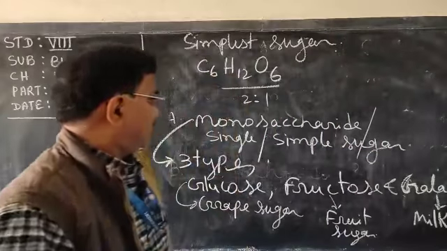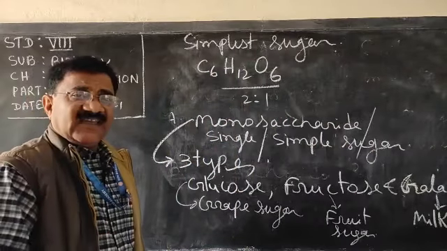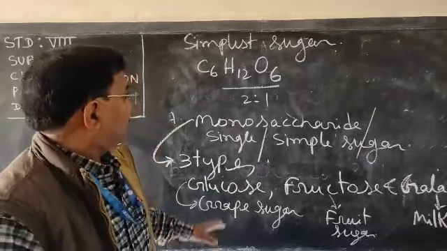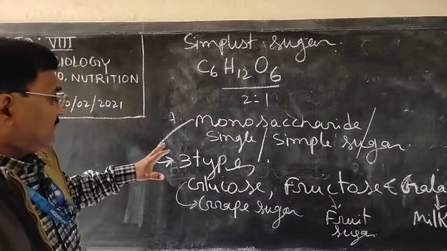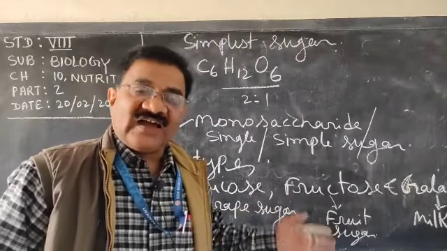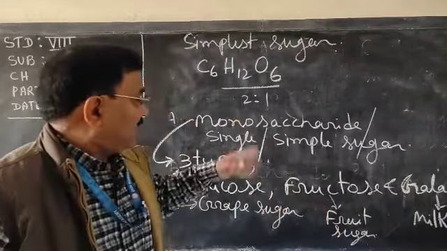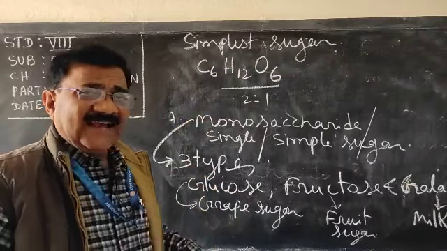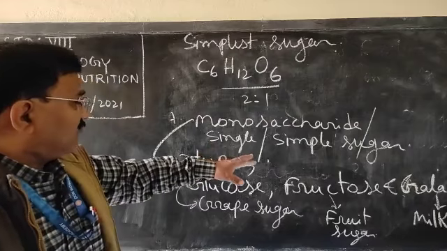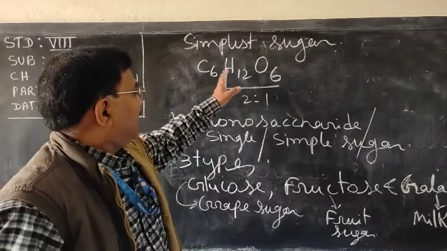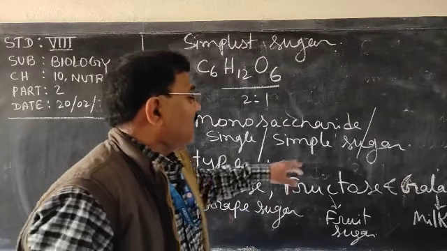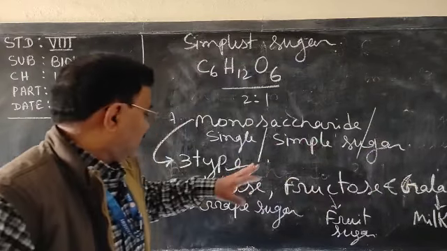Now see here, we were discussing carbohydrates: three types of carbohydrate, sugar, starch and cellulose. Sugar is of two types: monosaccharide and disaccharide. Monosaccharide, or single or simple sugar, is of three types: glucose, fructose and galactose.